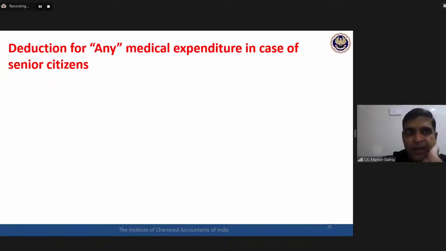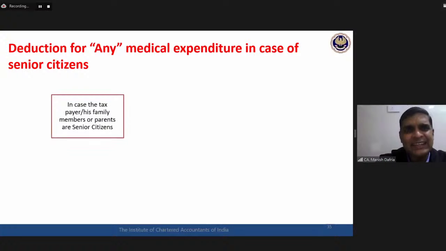Okay, now coming to another aspect of this 80D. Earlier we discussed health insurance premium. Now the section is giving a very interesting provision in case the assessee himself or his parents are senior citizens. We have said that in case of a senior citizen, the maximum insurance premium deduction can be claimed up to 50,000.